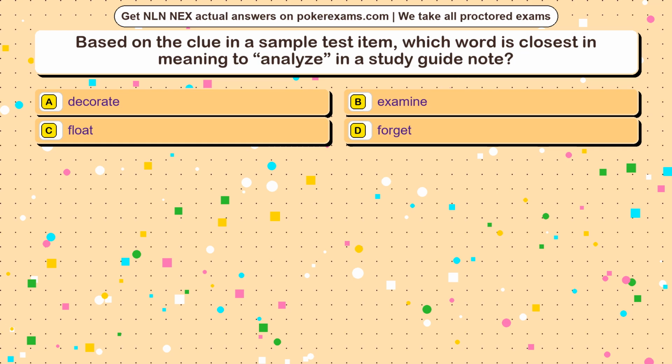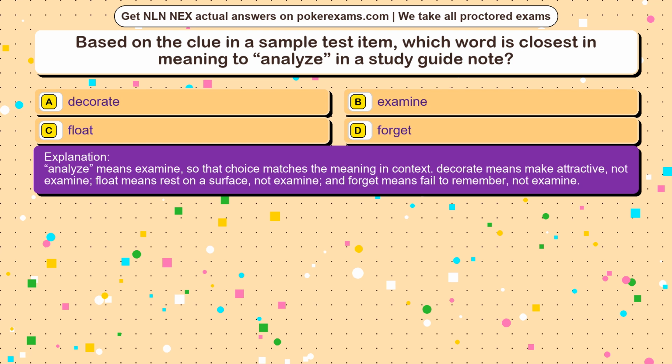The correct answer is option. Analyze means examine, so that choice matches the meaning in context. Decorate means make attractive, not examine. Float means rest on a surface, not examine. And forget means fail to remember, not examine.